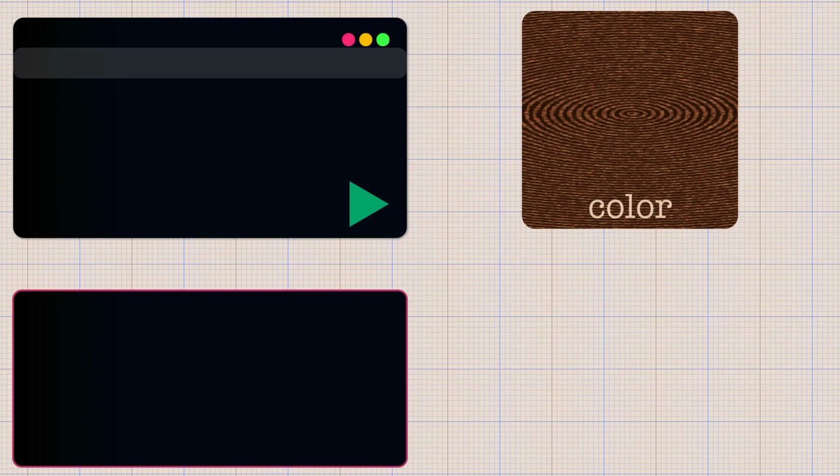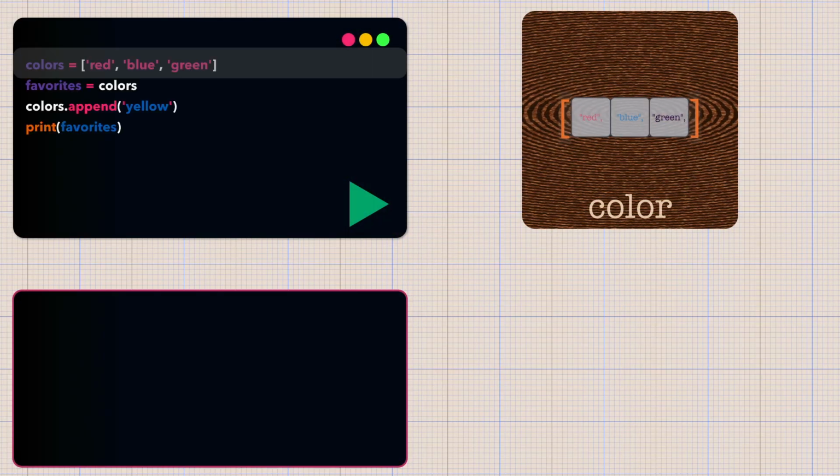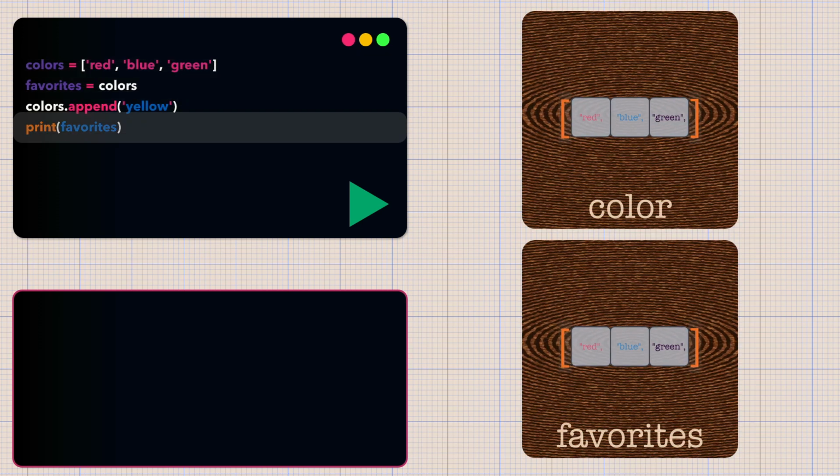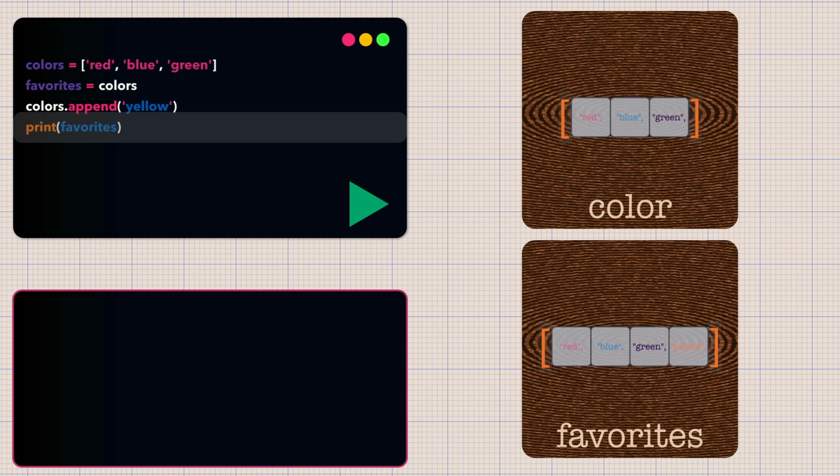Now, if we are thinking of variables as boxes, we might expect favorites to contain red, blue, green, while colors contains red, blue, green, yellow. After all, we copied the contents from one box to another, right? However, when we run this code, we will find that both colors and favorites display red, blue, green, yellow. This behavior seems mysterious if we are thinking in terms of boxes, but it makes perfect sense once we understand what's actually happening. The key insight is that Python variables don't contain values, they reference them.